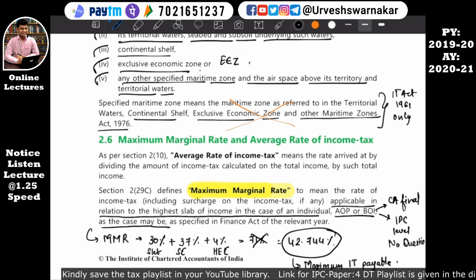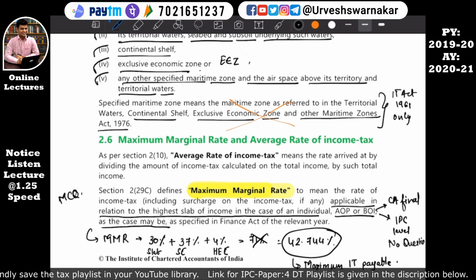What does MMR mean? Mark it important for MCQ, because I think on MMR they can ask an MCQ, because there is a difference of points. They can change the points in the decimals, like 42.75% or something like that. But always remember, the way to remember the rate of MMR is 30% plus 37% plus 4%, and calculate it on your calculator. Do not memorize, definitely you will forget. There are many good things to memorize, do not waste your memory on this.